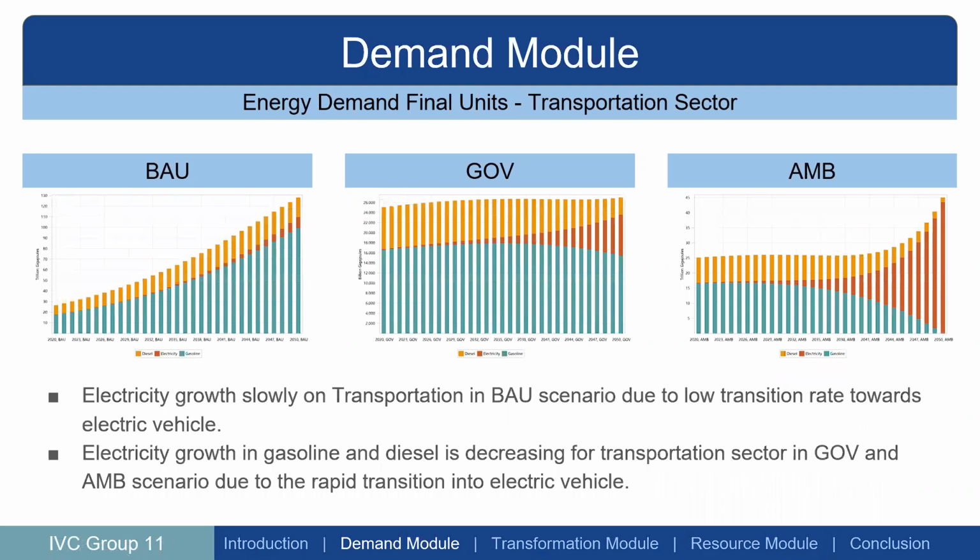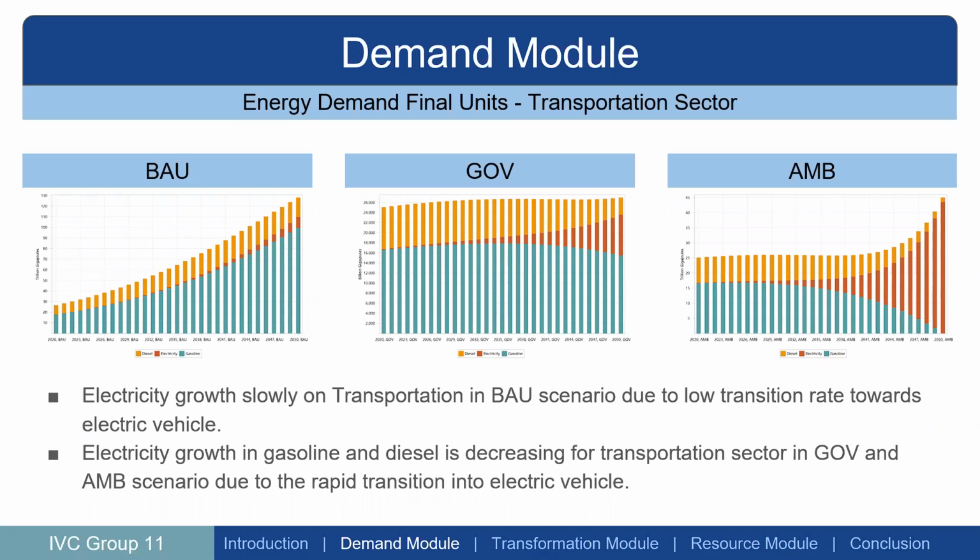Okay, now in the transportation sector, we could see in the BAU, or business as usual, graph that the electricity growth is slow compared to gasoline and diesel growth. This happened because the transition toward EV, or electric vehicles, is slow compared to the GOV and AMB scenarios.